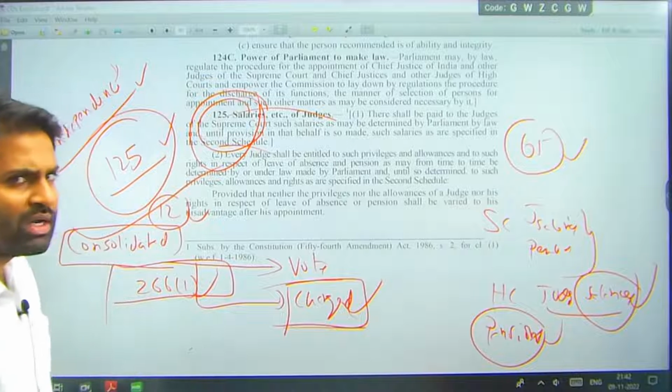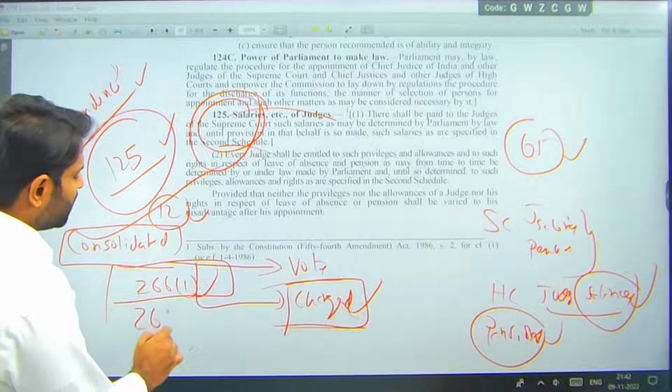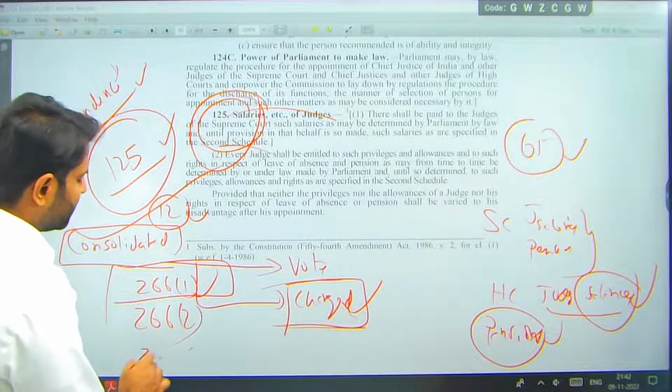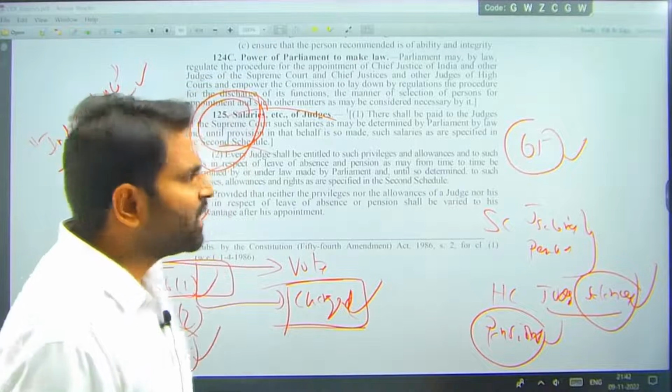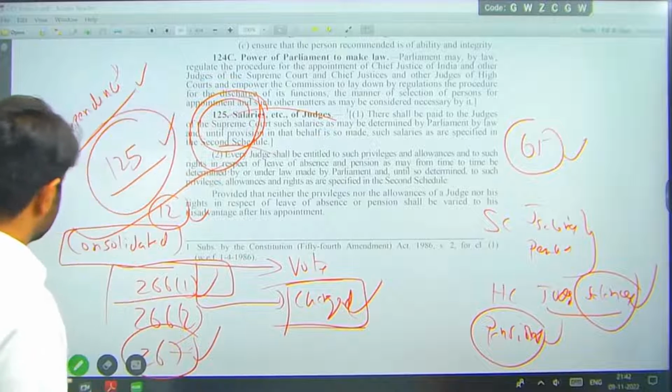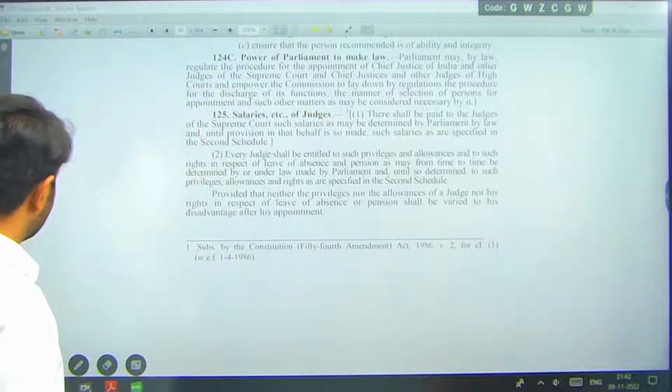Article 266(1) is talking about Consolidated Fund of India, 266(2) is talking about Public Account of India, 267 is talking about Contingency Fund of India. These are in Part 12 of the Indian Constitution. So I hope you understood the importance of Article 125.